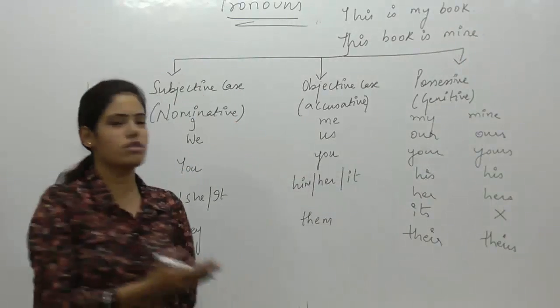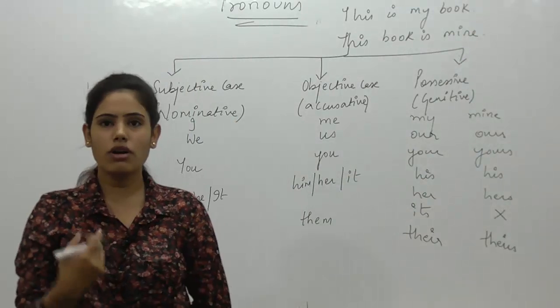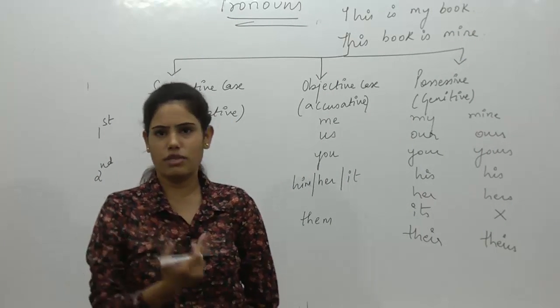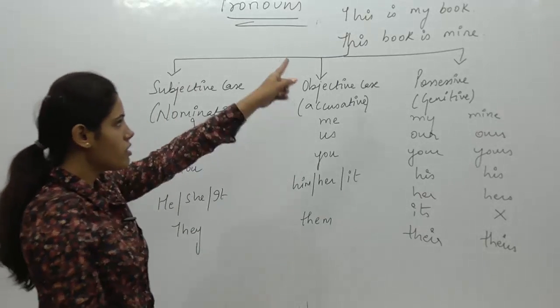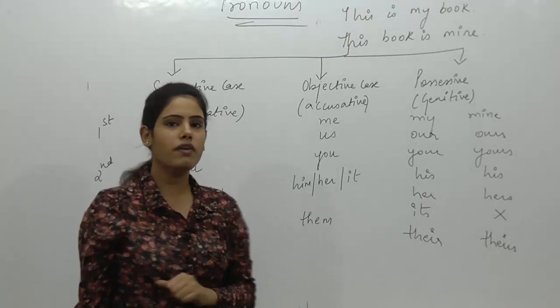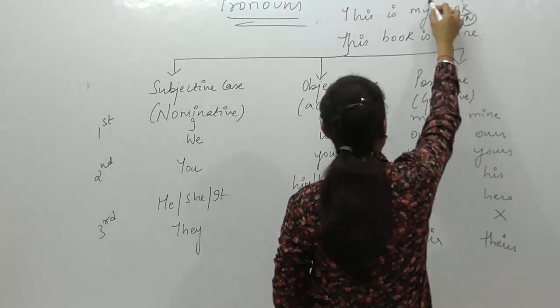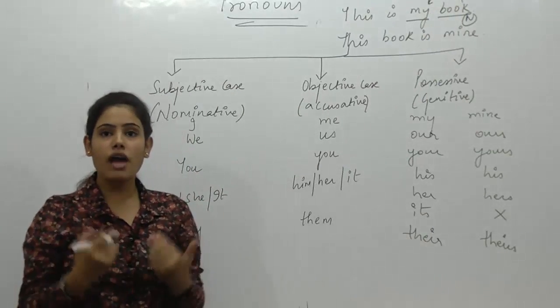We can also use this is his book, this book is his, this is our book, this book is ours. So any which ways it can go. In the first statement, this is my book, book here is a noun, and our noun is being qualified by a word, that is my.